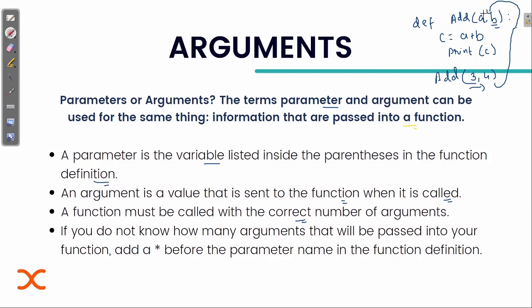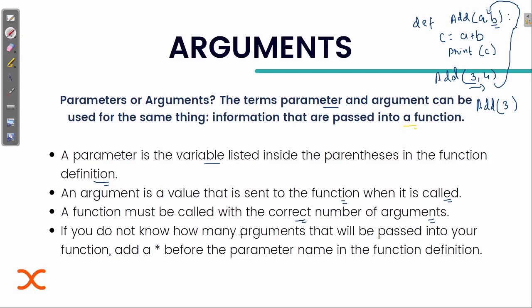Suppose I have the value of A, but I forgot to pass the value of B. Like I'm calling it with 3 and then I have stopped here. What is happening here? There will be an error. Why? Because we know the value of A, but we don't know the value of B. It will cause an error, and that's why there should be the correct number of arguments. The number of parameters should be equal to the number of arguments.